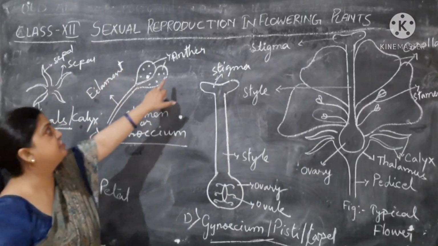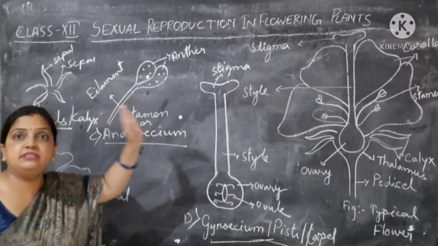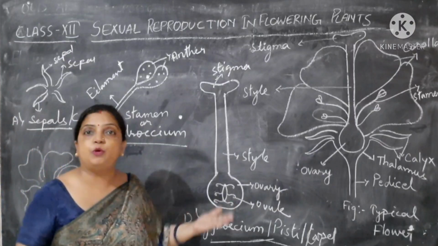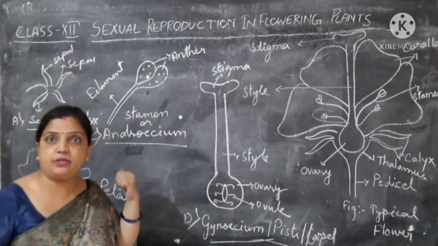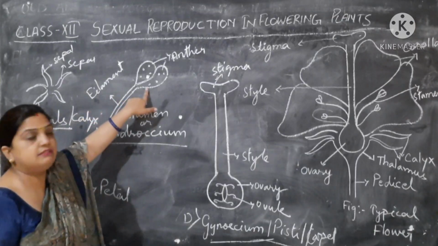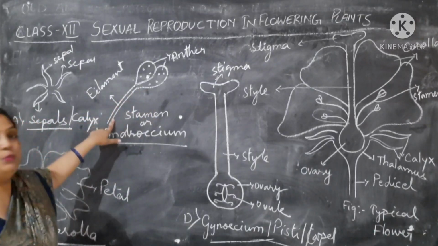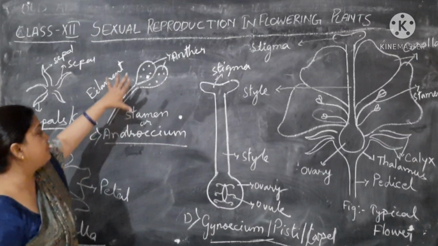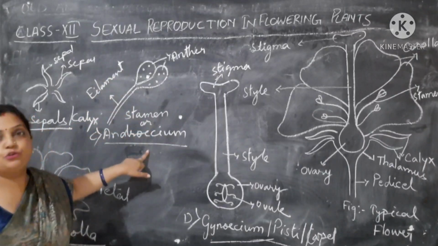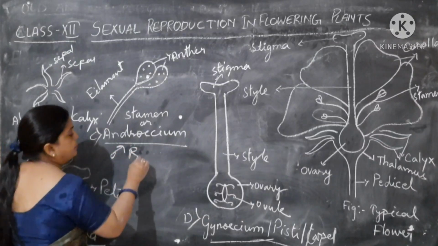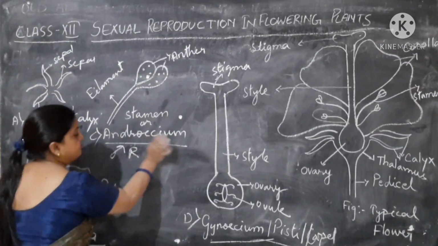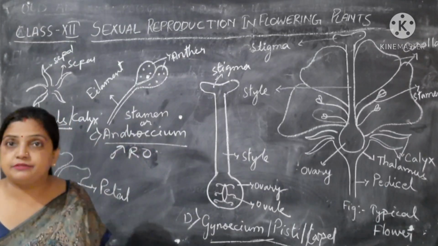This swollen structure is your anther, and within this anther the development of pollen grains takes place during the reproduction process. So this is your anther. This is a long stalk, which is the filament, and this whole structure is the stamen or androecium, which is also called the male reproductive organ of a flower.